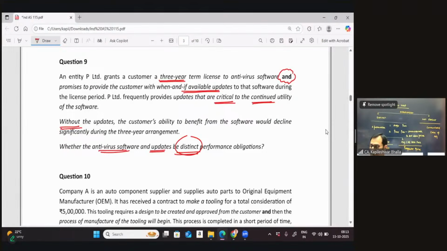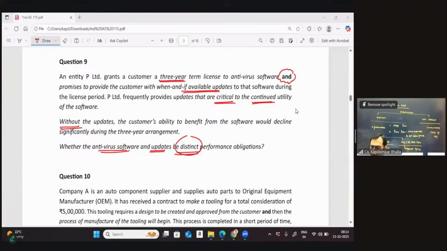In this particular case, again, your assessment would be required at both ends. From the entity's perspective, do you think the entity would be selling the software without the updates as well? Looking at the kind of customers, we can say definitely yes. The entity might be selling packages to customers without updates. There might be many customers who are not willing to pay for the critical updates, even though they know that it is critical. So they may be regularly selling these products both with and without the updates.